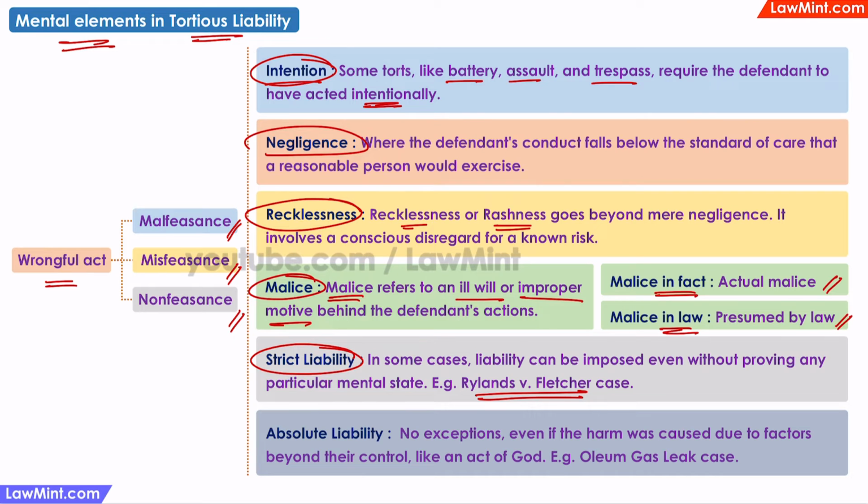The strictest form of strict liability is absolute liability, which was laid down in the Oleum gas leak case, where there are no exceptions whatsoever. Even if all due care is taken and the damage was done due to an act of God, the defendant will still be liable.